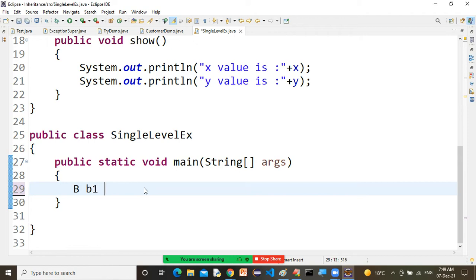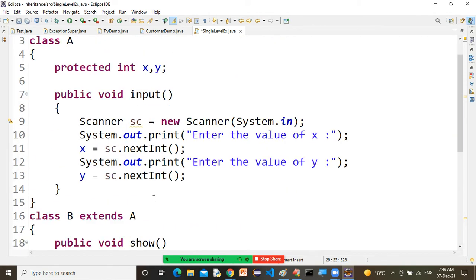So B of B1 is equal to what? New B. So we have created the object, sir. Look, B of B1 is equal to what, sir? New B. Now I can happily access all the members. Even I can access x and y directly, no problem.